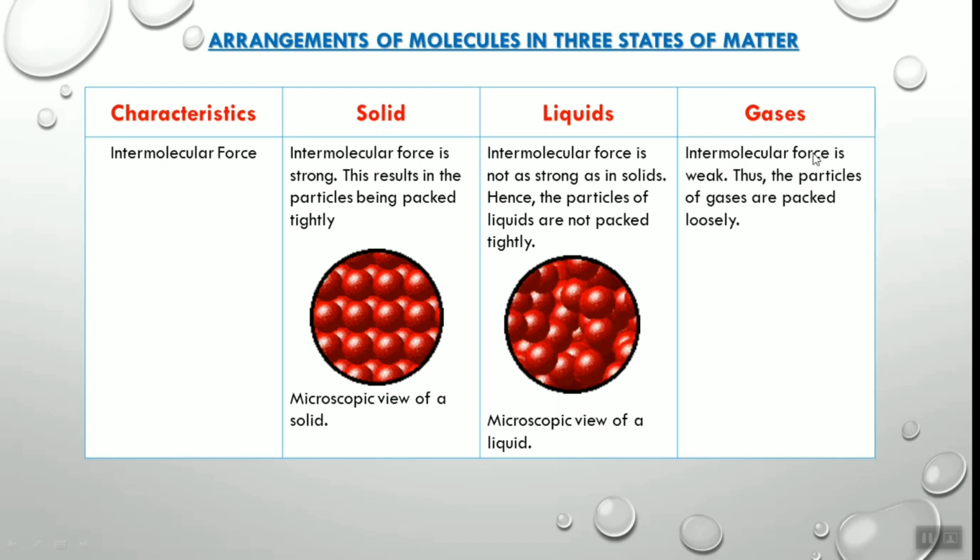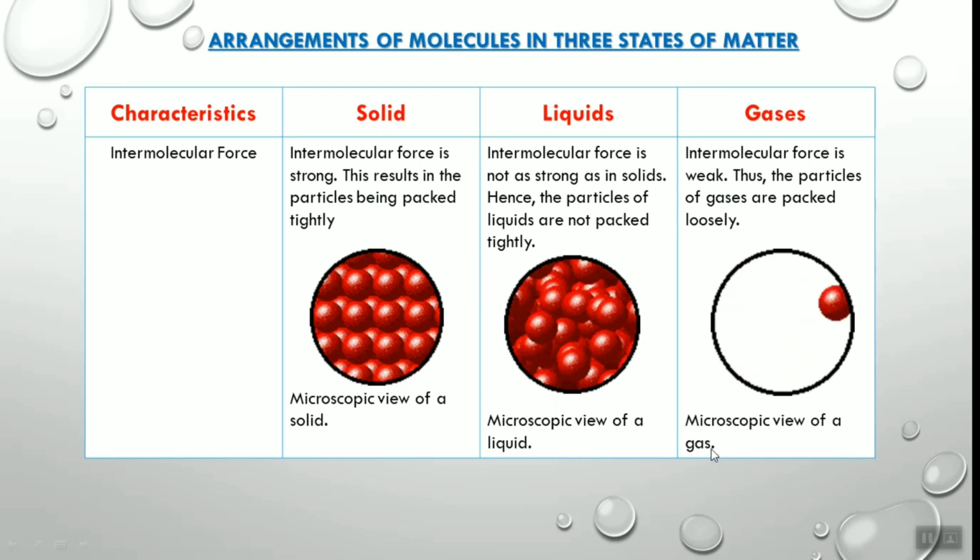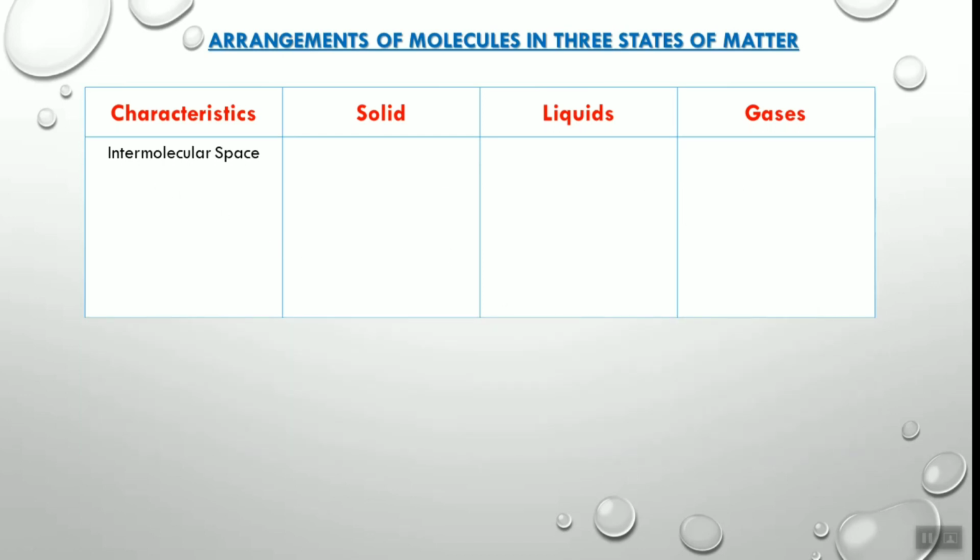Now see in the gases, the intermolecular force is weak. Thus the particles of gases are packed loosely. See the figure, microscopic view of the gas. The particles in the gases are loosely packed. They are not close to each other and the intermolecular force is weak. See the difference. There is a strong intermolecular force of attraction in solids. In liquid, the intermolecular force is not as strong as a solid, but in gases, intermolecular force is weak.